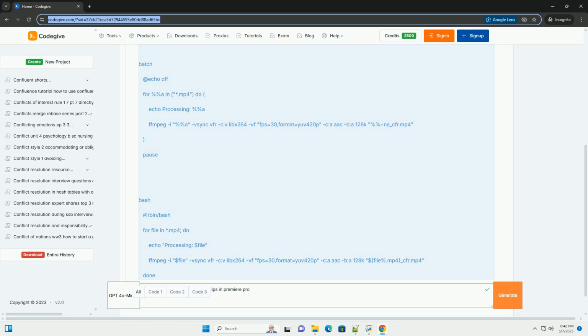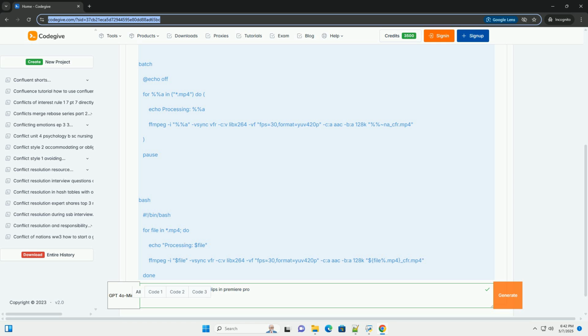However, if you still encounter issues, you might need to experiment with the async filter. However, be careful with async as it can sometimes degrade audio quality if used aggressively. Batch processing: ffmpeg shines when you need to process many VFR files.